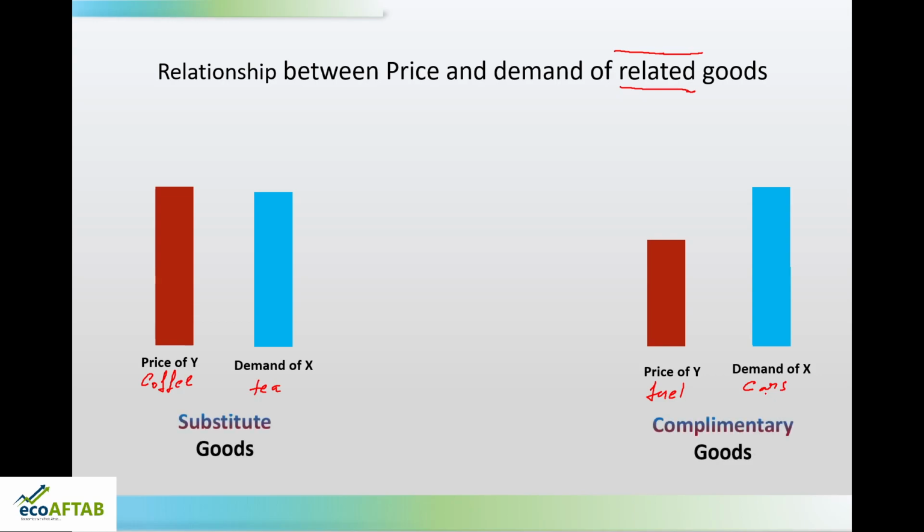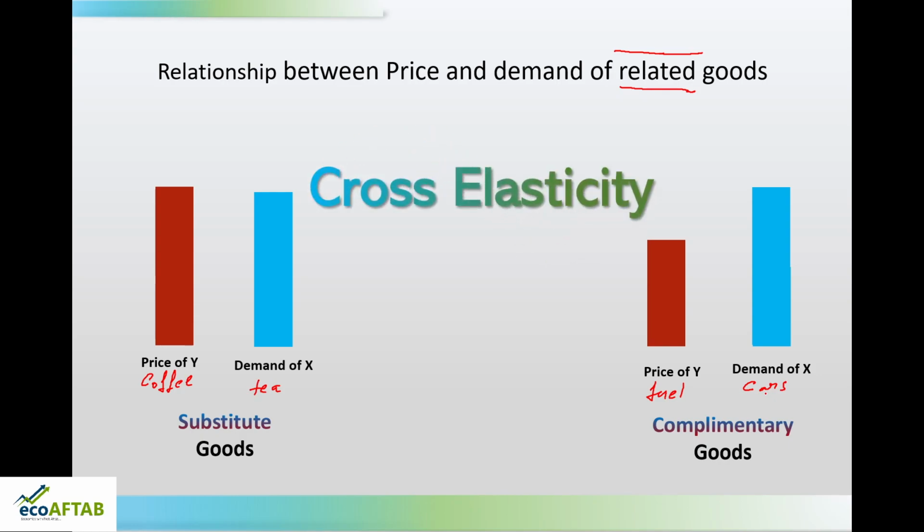So, again in this case, friends, you can see there are certain types of goods which are substitutes to each other, and there are certain types of goods which are complementary to each other. Substitutes, what is happening over here? The slope is positive, both the variables move in the same direction, whereas in case of complementary goods they move in the opposite direction. Here again, to understand this concept with regard to the magnitude in the change of price of Y and quantity of X, we need to understand what is cross elasticity of demand. So, when you speak about substitute goods and complementary goods, we are speaking about cross elasticity of demand.